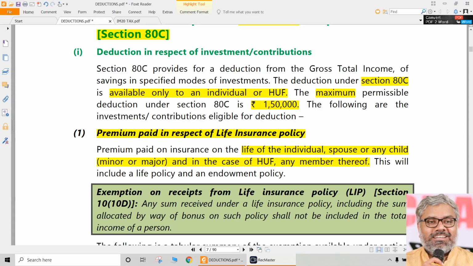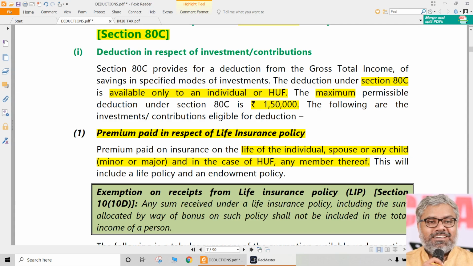So that should be always at the back of the mind. Every time we don't have to remember that, but it should definitely be remembered on a broader basis. Like here also, if an SSC pays an insurance premium of, let us say, 1,80,000 rupees, that's fine, he can do that. But he can claim a deduction of a maximum of only 1,50,000. That restriction is always there.